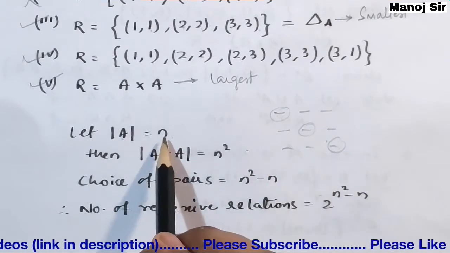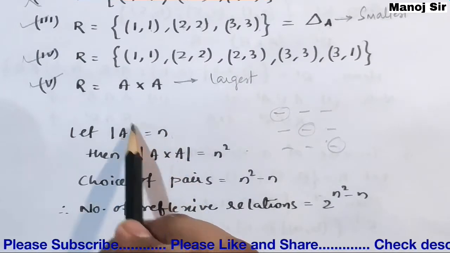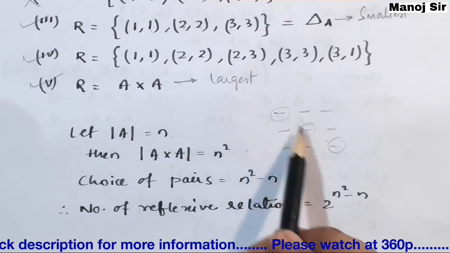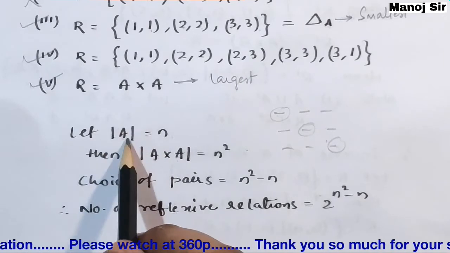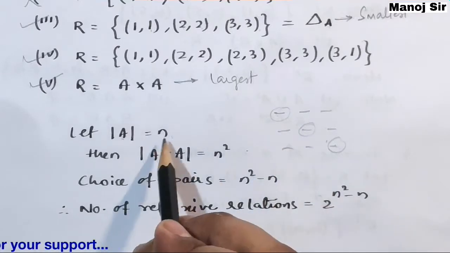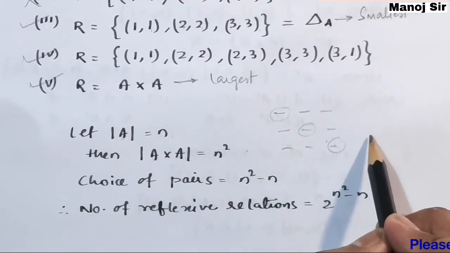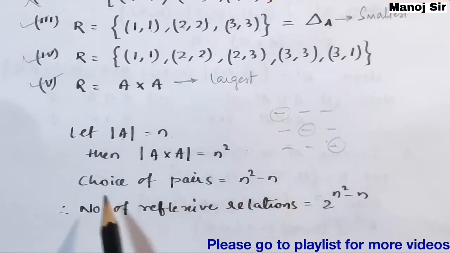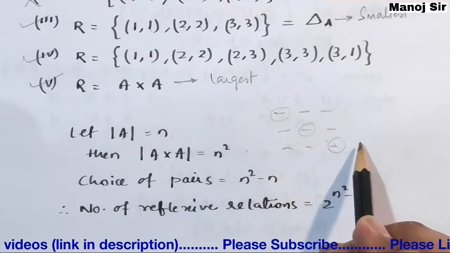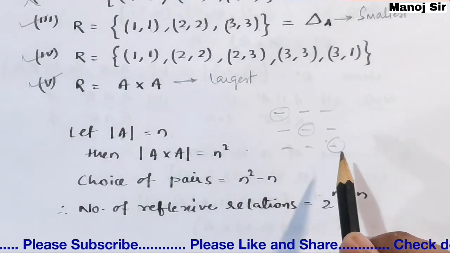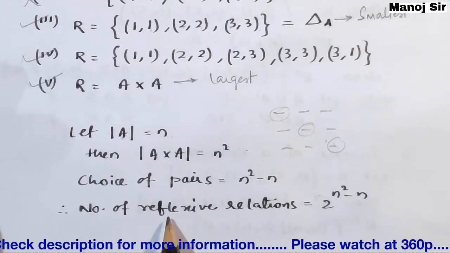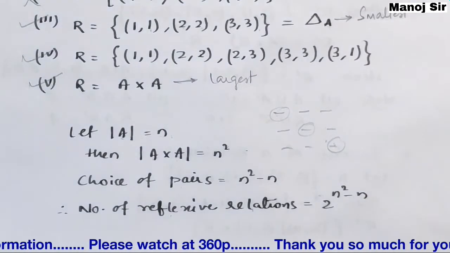The diagonal elements are again 3. So if you take n as the number of elements present in the set, then the number of diagonal elements will be n. When the number of elements of any set is n, the number of elements present in the diagonal will be n. So the number of choices that we have is n square minus the number of diagonal elements, because the diagonal elements are my reflexive pairs. So here we can say the number of reflexive relations will be how much?